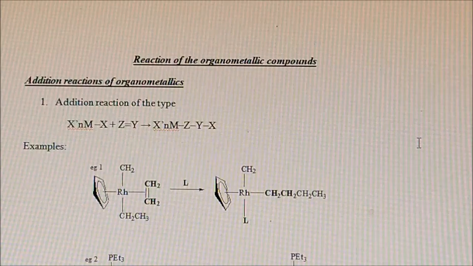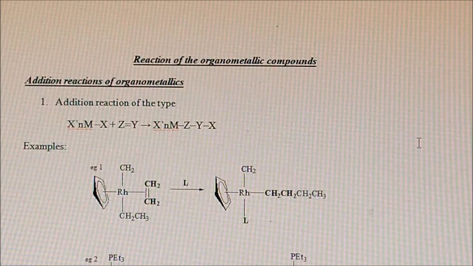Dear students, today we are going to discuss the reactions of the organometallic compounds. Usually, the reactions of organometallic compounds include addition reactions, elimination reactions, and substitution reactions, both nucleophilic and electrophilic. Now let us start with the addition reactions in the organometallic compounds. Let us have the first example.